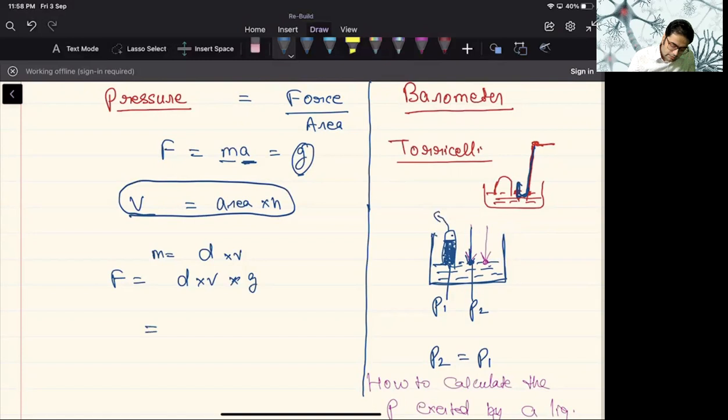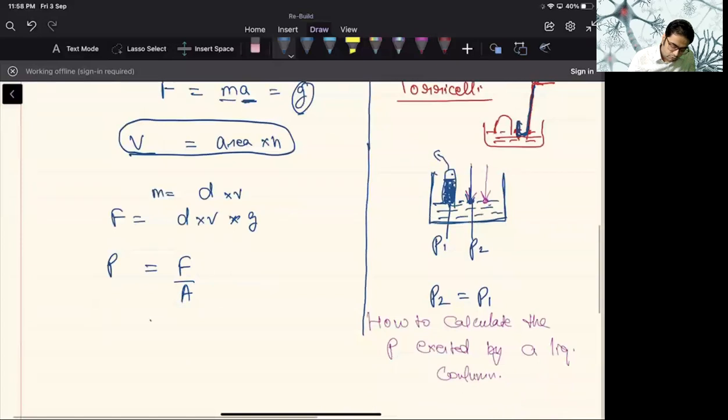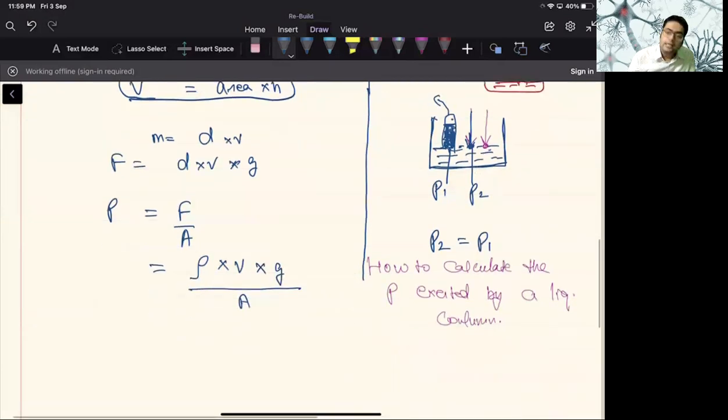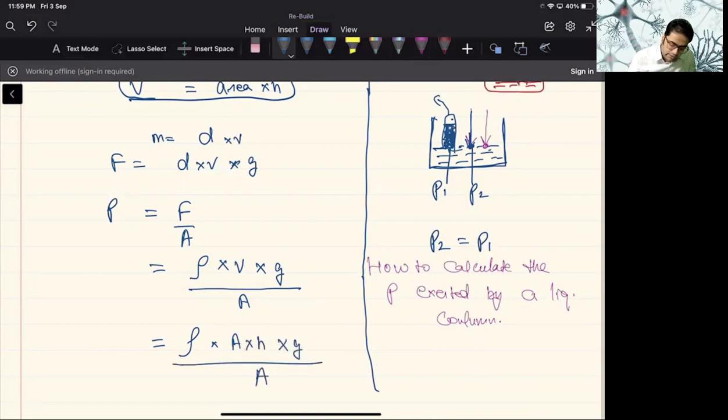Now we know that pressure will be equal to force per unit area. So my force will be density, that is on most occasions represented as rho, into volume into G upon area. Can we further simplify it? Yes, by using volume is equal to area into height. So area into height into G upon area.